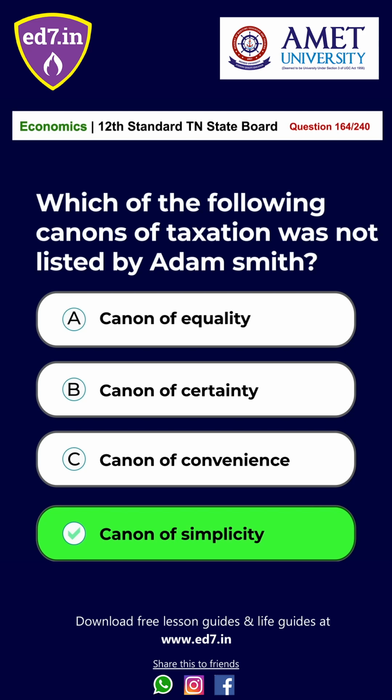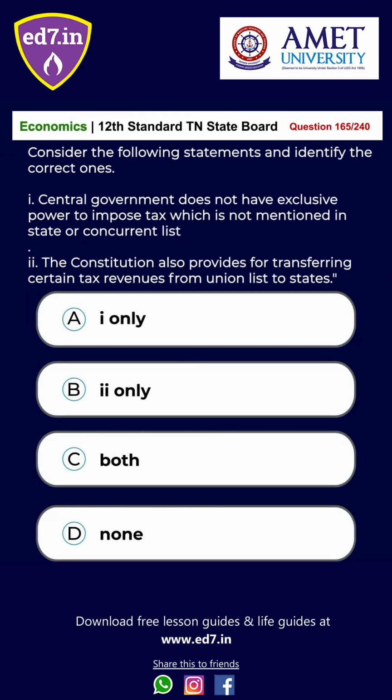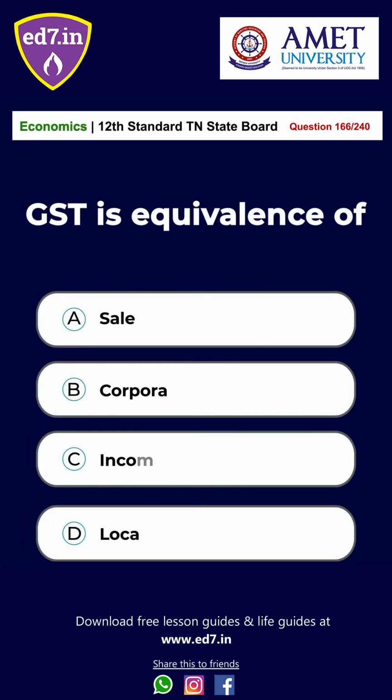Canon of simplicity. Question number 165. Consider the following statements and identify the correct ones. 1. Central government does not have exclusive power to impose tax which is not mentioned in the state or concurrent list. 2. The Constitution also provides for transferring certain tax revenues from the union list to the states. The options are A. 1 only, B. 2 only, C. Both, D. None. The answer is option B, 2 only.